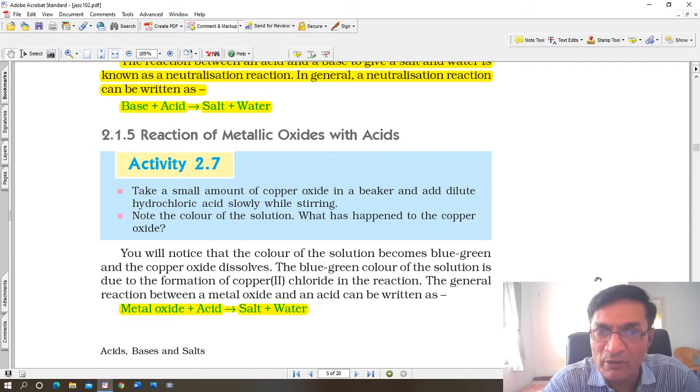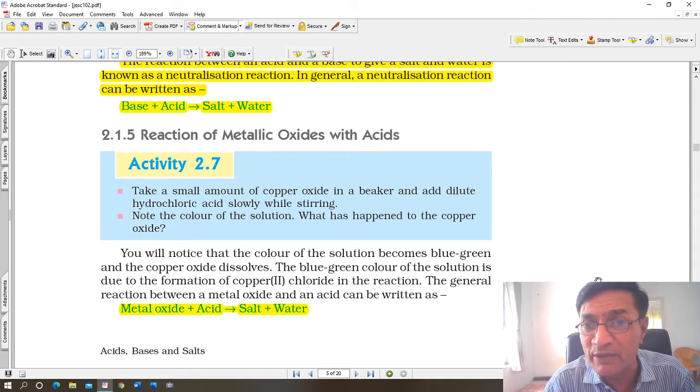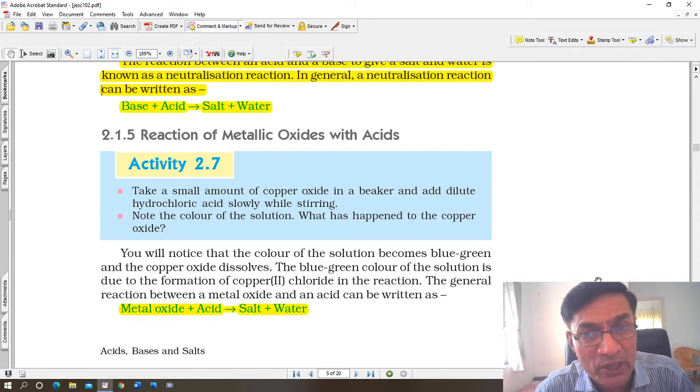Again, this is a general reaction. So we have come across 3 general reactions today. Acid plus base gives salt plus water. Metal oxide reacts with an acid to give the corresponding salt of that metal plus water. These are the general reactions you must learn.